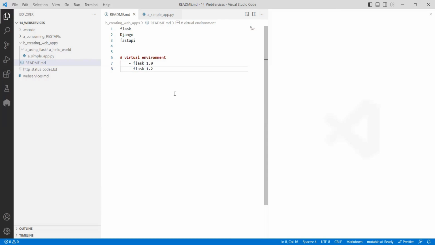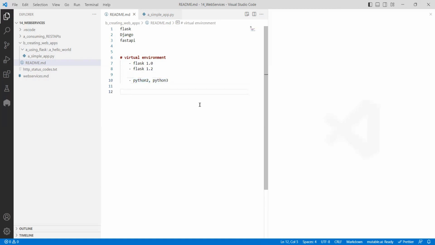Or in another project, I want to use the same Flask, but some dependency should use a different version. Or in my same system, I want one project in Python 2 and another in Python 3. How can we manage this, since we can install only once? To manage all these things, we have this concept of virtual environment.